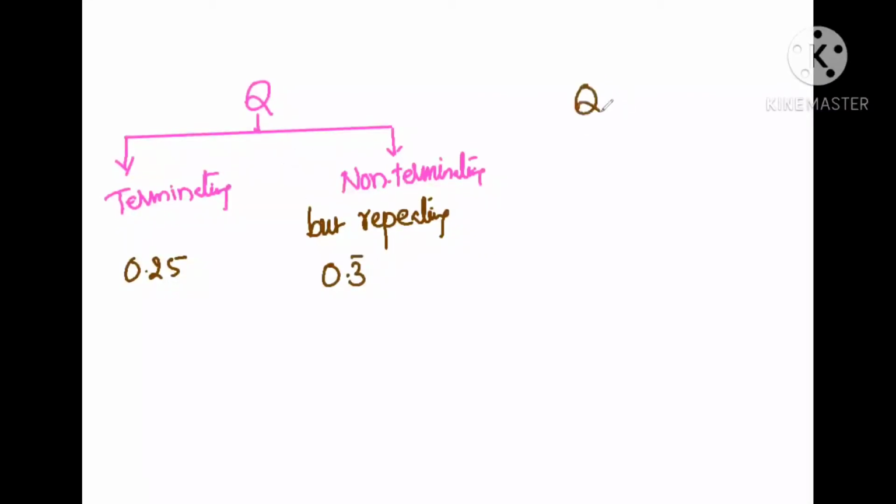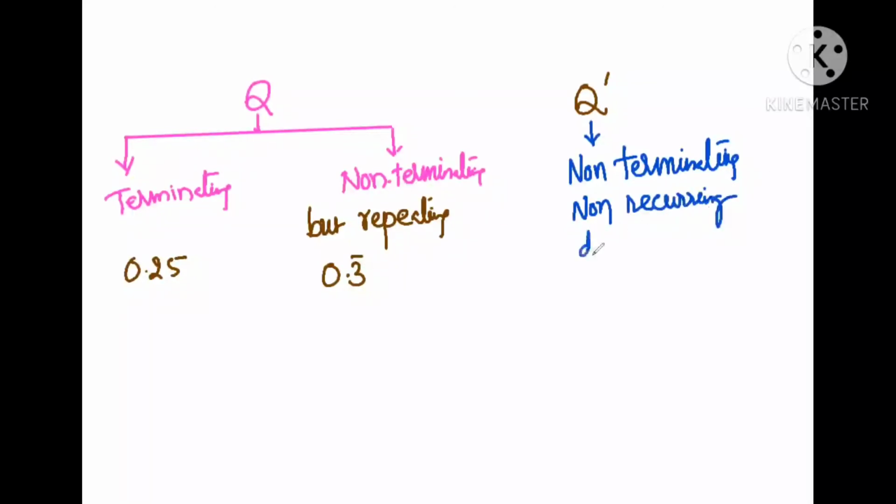Q dash means non-terminating, non-repeating decimals, non-recurring decimals. Examples: square root of 2, square root of 3, square root of 5.